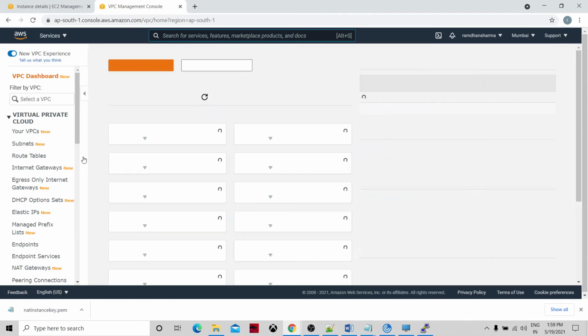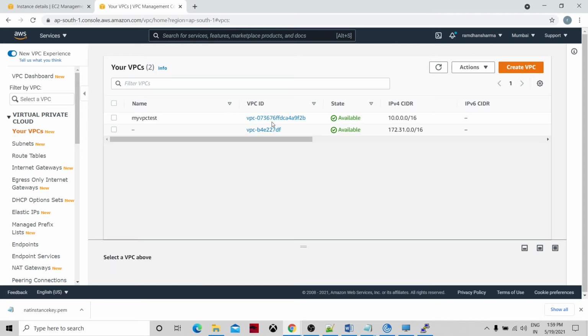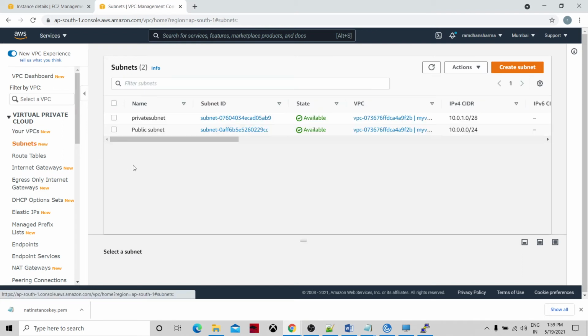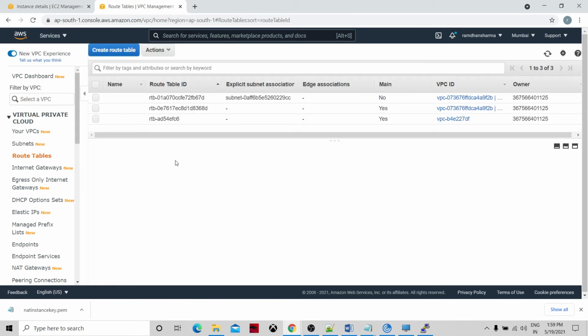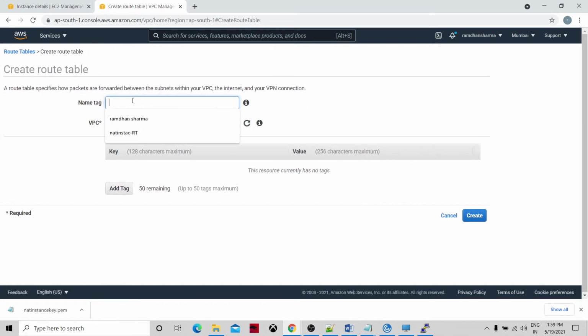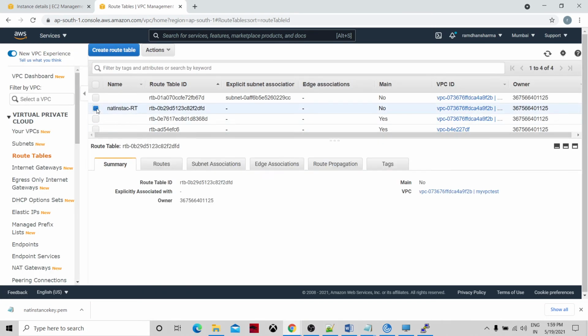Okay, let me see what is there in our VPCs. We have one VPC, and under that we have two subnets. Because we have created the NAT instance, we need to create the route table. So let's create the route table first. Name it NAT instance RT. The VPC would be whichever VPC we have just created, my VPC test. So I'm just creating it. Okay, my route table has been created.